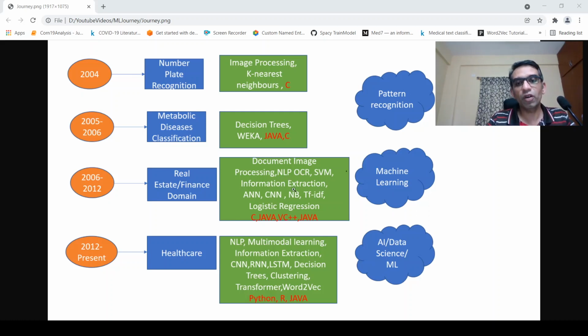Okay, at that point of time in natural language processing, you had things like TF-IDF, a part of speech tagger, and a noun phrase chunker. These kinds of libraries were available. Some of the libraries, like GATE, were rule based, right? So we made use of that, again using Java programming, C programming for document image processing, and VC++ for OCR.